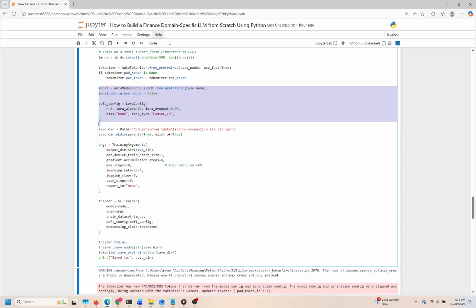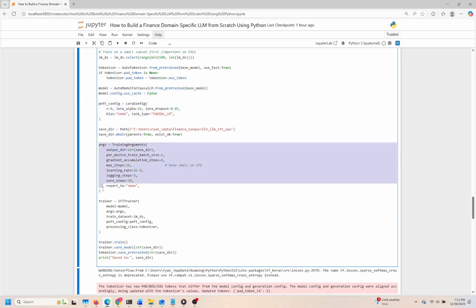Throughout our training journey, we define important hyperparameters like batch size and learning rate. We've kept the batch size small and adjusted gradient accumulation to handle memory constraints. The max steps are deliberately kept low to avoid excessive resource usage while still allowing us to monitor the model's performance at intervals. The training arguments encapsulate all these settings, providing a structured way to train the model effectively.